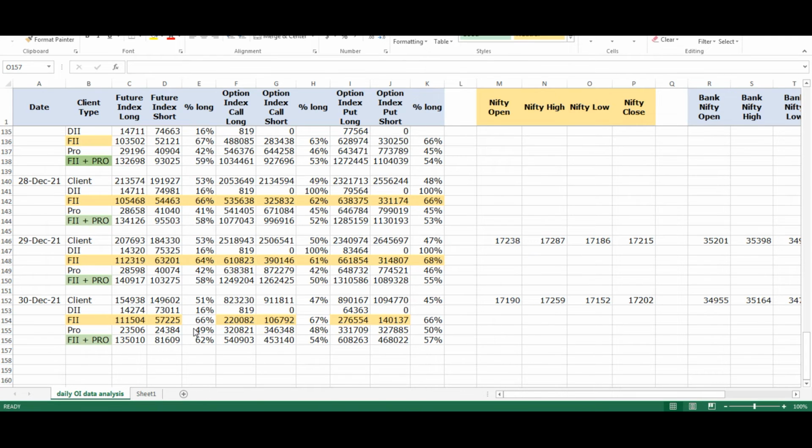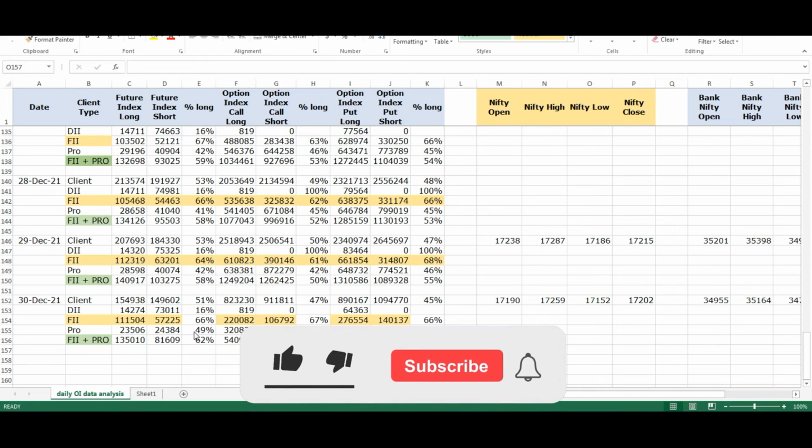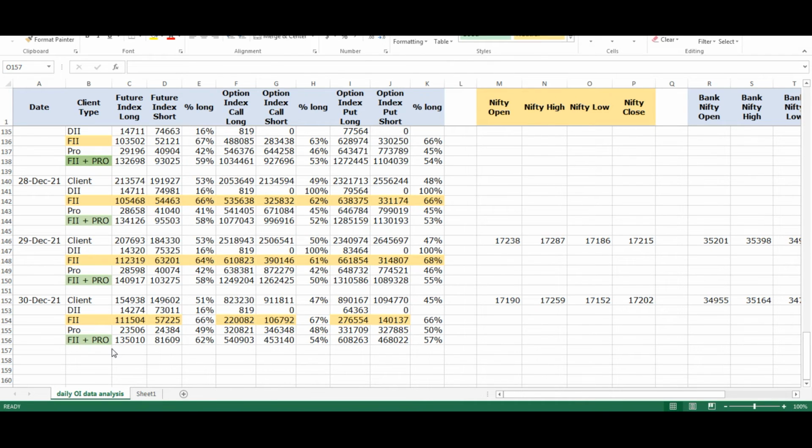And the proprietors yesterday were long by 42%, and in today's data they are long by 49% in the index future. So they have increased their long position by almost 7%. If we combine the FII and proprietors, yesterday the FII plus Pro was long in the index future by 58%, whereas today they are long by almost 62%.